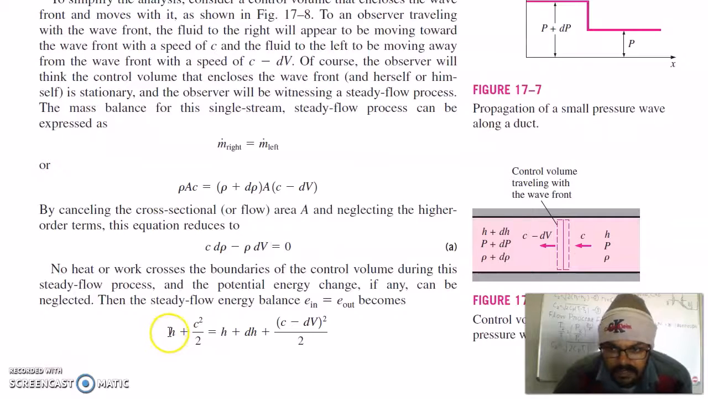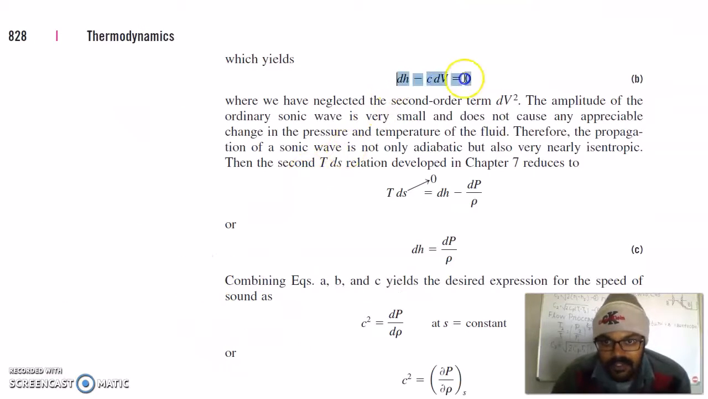Now for the steady flow energy balance, take the energy in and energy out, meaning on this side and this side. The energy in is the enthalpy plus the energy due to the velocity of the fluid at this interface of the control volume, and it equals the energy out at the other interface. At this interface, what is the enthalpy? That is h plus dh, and the velocity is c minus dV, squared, divided by 2. This is your total energy balance at the control volume in and out. When you solve it, you get this equation, and during the solution you have to neglect dV squared. So now dh is equal to c dV.